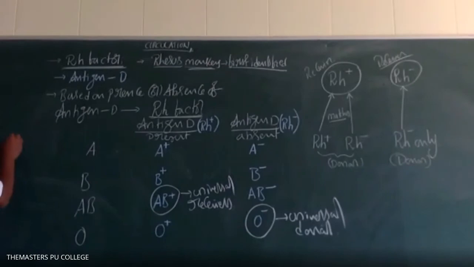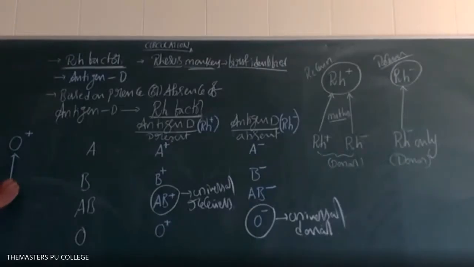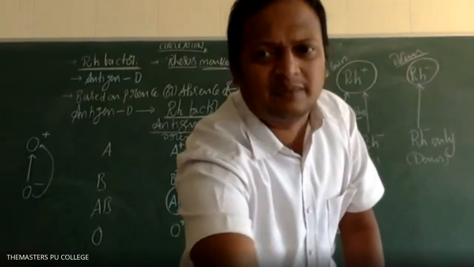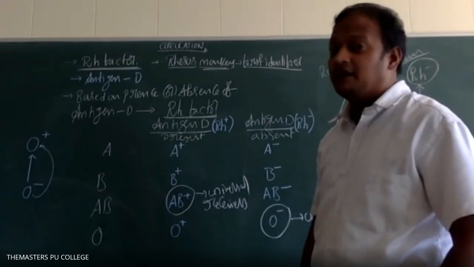How? Because the receiver is O positive and the donor is O negative. O positive persons can receive blood from O negative. That is why we compare. Yes, somebody is asking now: sir, O positive and O negative, both are universal donors, right, sir? Or is it only O negative? How is O positive a universal donor?